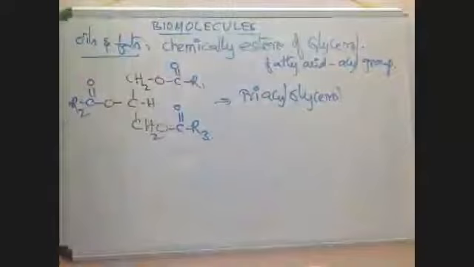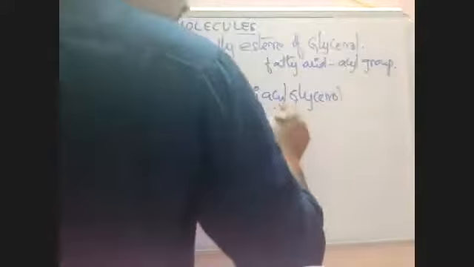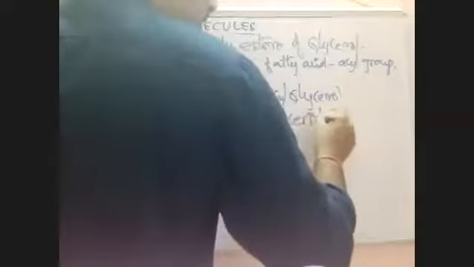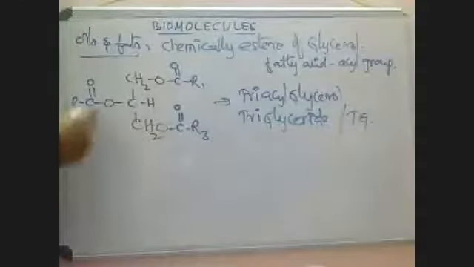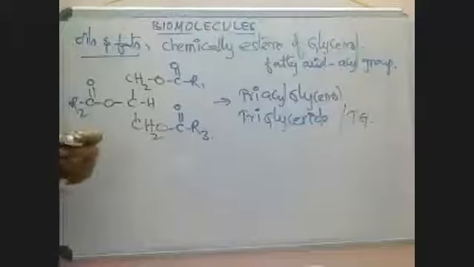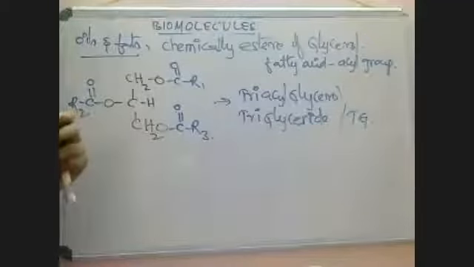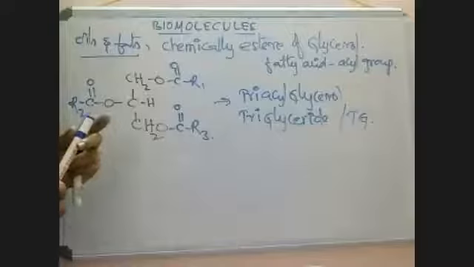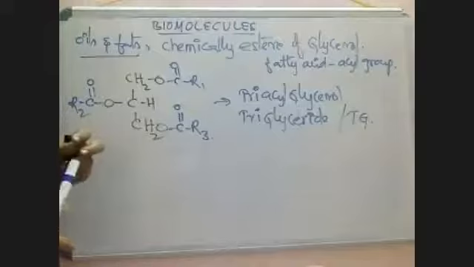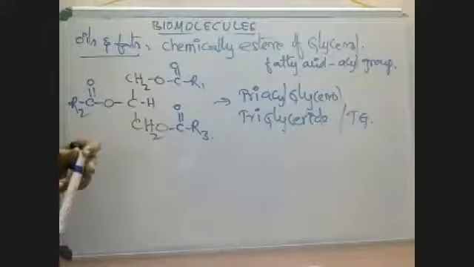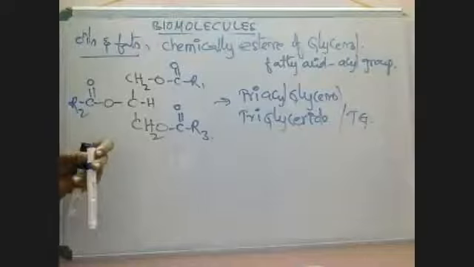Triacyl glycerol, which is also called triglyceride, simply written as TG. We can call this oils and fats, normally formed of glycerol with 3 fatty acids, as triacyl glycerol. Triacyl glycerol means glycerol with 3 fatty acids. A glycerol with 3 fatty acids is called triacyl glycerol, which is also called a triglyceride or TG.